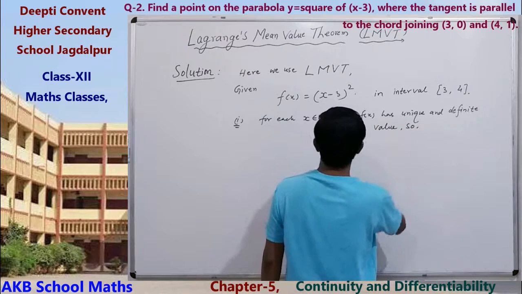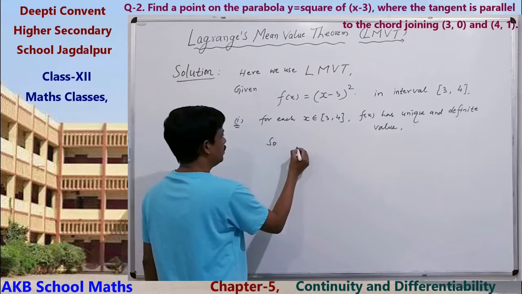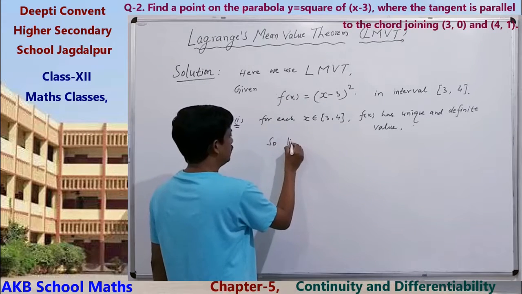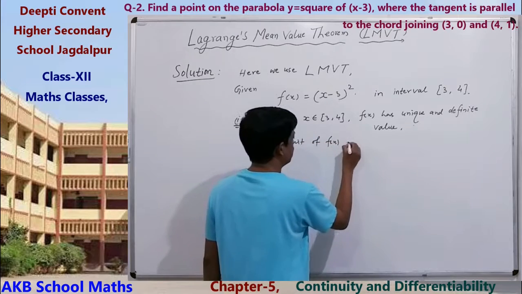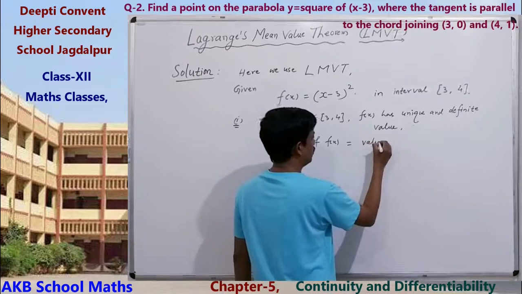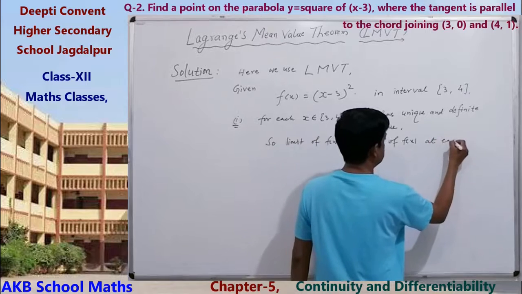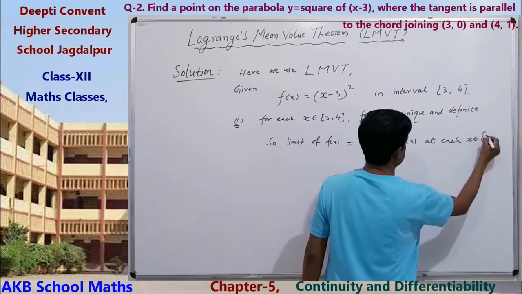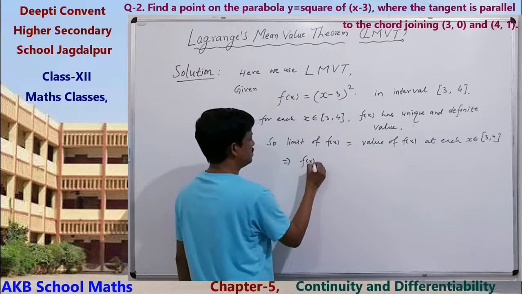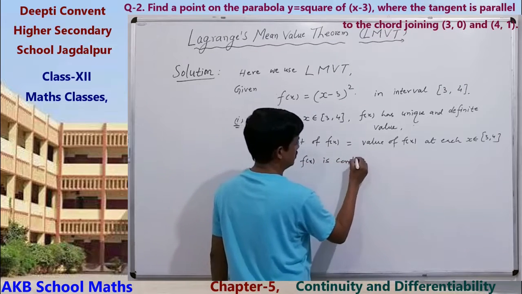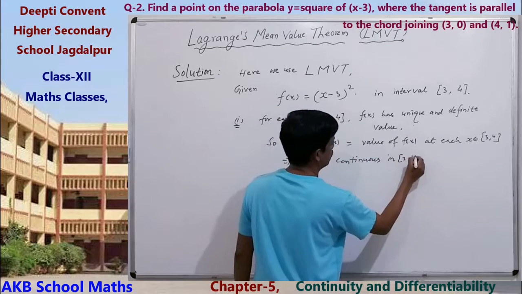So, the limit of f(x) is equal to the value of f(x) at each x belongs to [3, 4]. That implies f(x) is continuous in [3, 4].